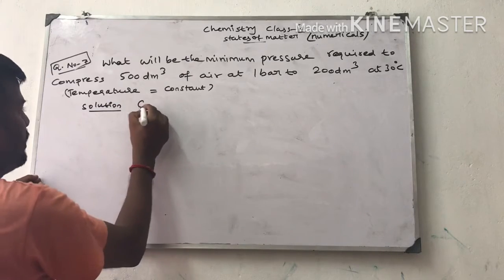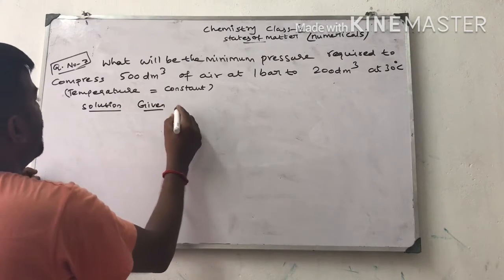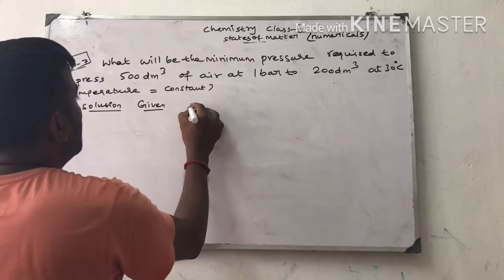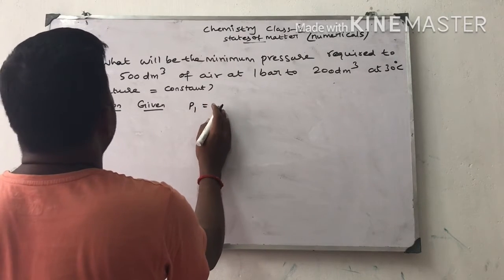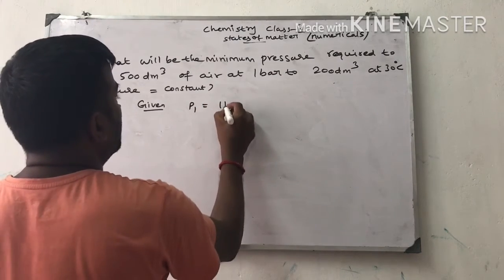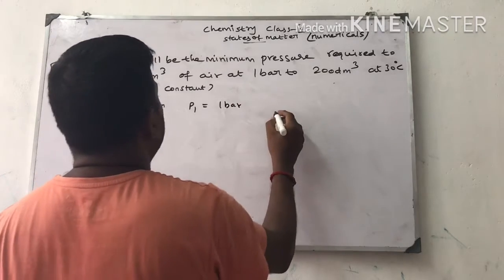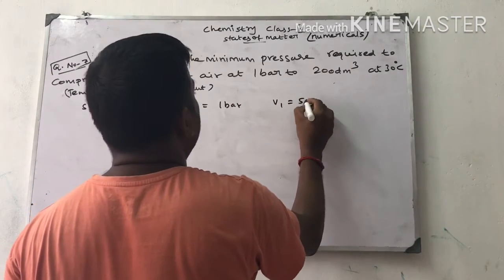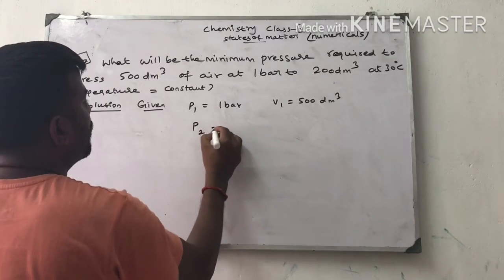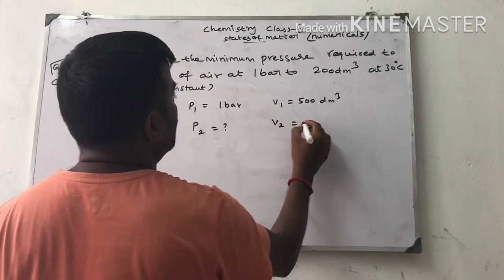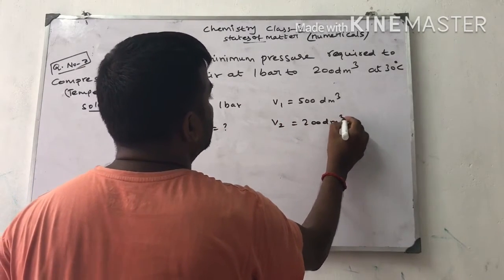Solution. First we have to write the given terms. What are the things given? Pressure P1 is equal to 1 bar and volume V1 is equal to 500 decimeter cube. Pressure P2 we are going to find. V2 is equal to 200 decimeter cube.